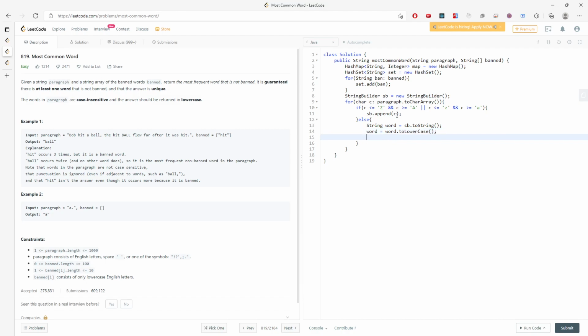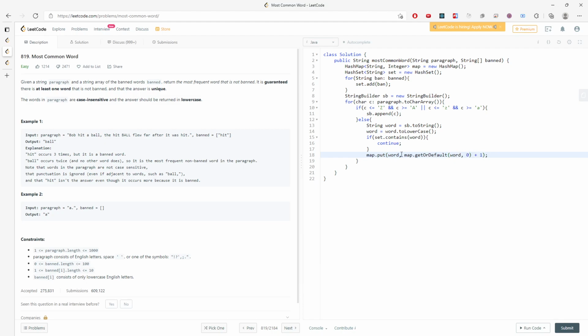I need to know if the word is inside my set. The word shouldn't be inside my hash set of banned words. If the set contains the word, I'm just going to continue and not add it into my map. Otherwise, map.put the word and increase the frequency: map.getOrDefault(word, 0) + 1.